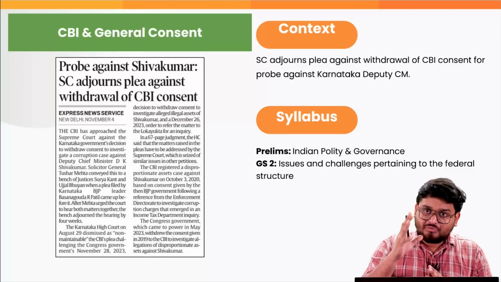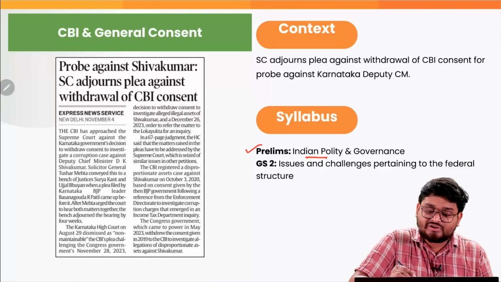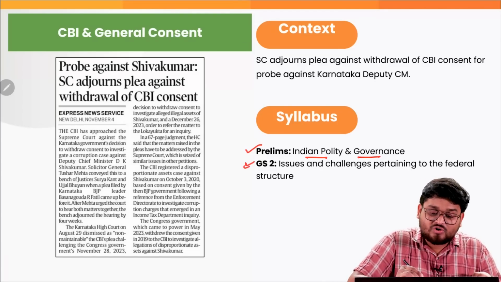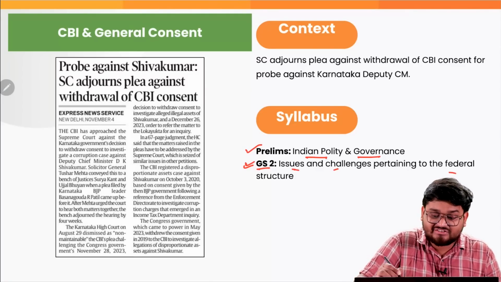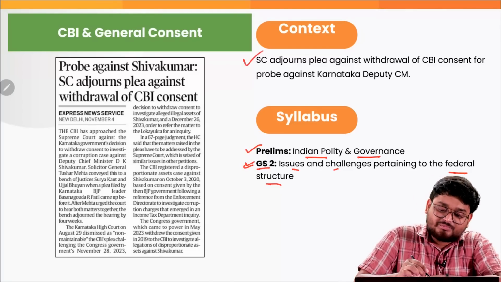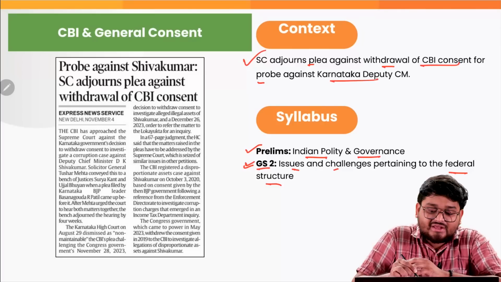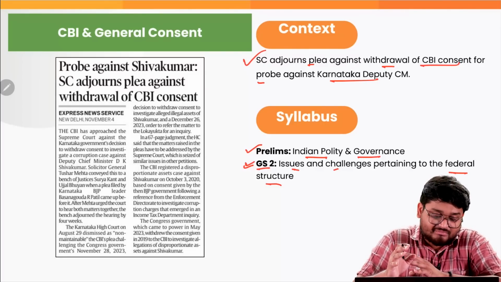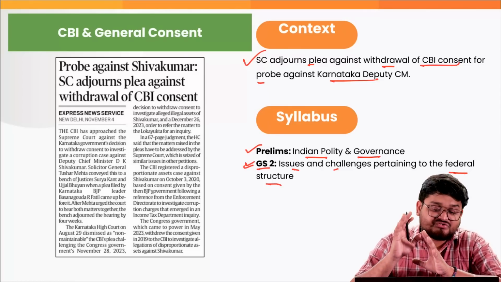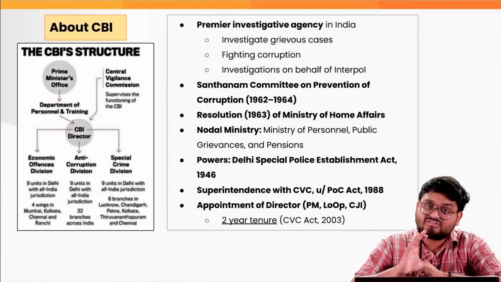In this next article, we'll be discussing the CBI and the general consent involved in this issue. This topic is very important from the prelims perspective, because we have Indian polity and governance, where we have to look into various aspects of the CBI and the related issues. Also, in GS2, we have to look into the various issues and challenges pertaining to the federal structure of our country. Recently, the Supreme Court adjourned a plea against the withdrawal of CBI general consent for a probe against the Karnataka Deputy CM, right? This is how we have to understand the various aspects of consent when it comes to the CBI. Firstly, we'll discuss the CBI itself.